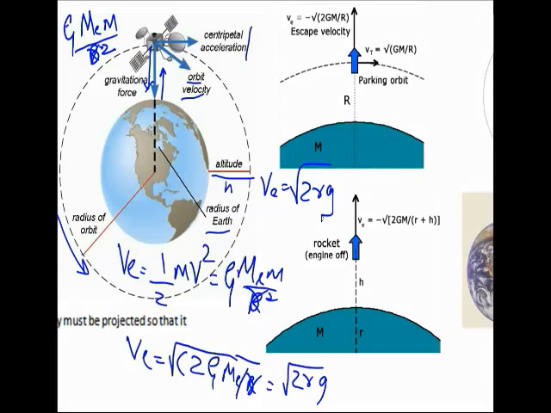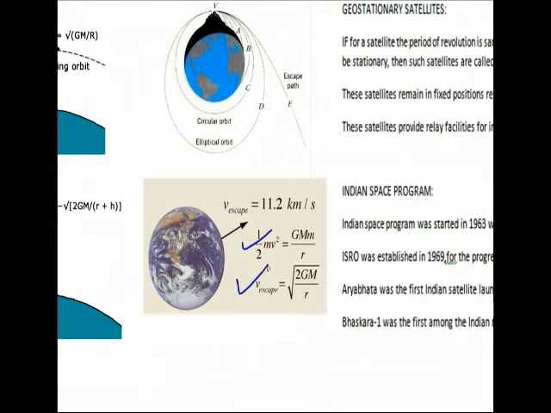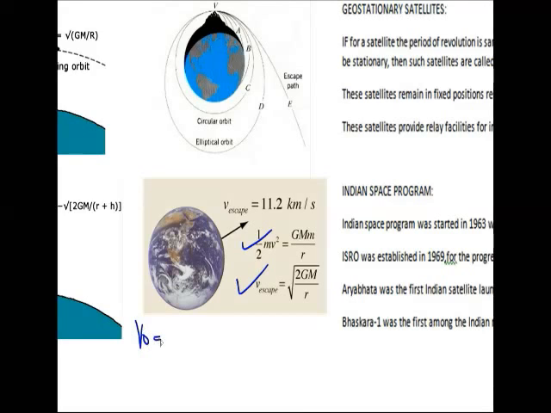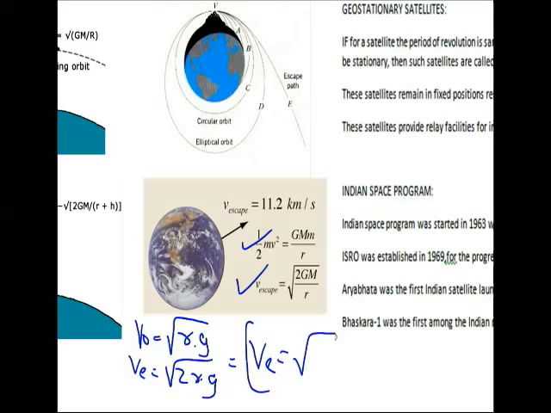Now this escape velocity is independent of the mass of the rocket, that is, the mass of the body. In the case of Earth, the escape velocity is 11.2 kilometers per second. We have already seen that the orbital velocity is equal to square root of r into g, whereas escape velocity is equal to square root of 2 into r into g. So we can say that escape velocity is equal to square root of 2 into the orbital velocity. So that's how we can give it.